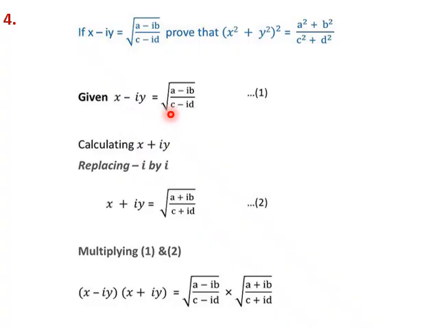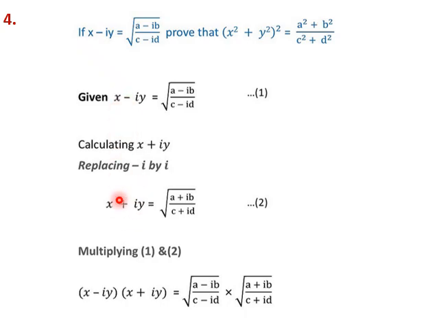How do we get that? If x minus iy is this, x plus iy will be obtained by negating the i value in this. So this will become the square root of (a plus ib) by (c plus id). That's what x plus iy will be. We have changed the sign of the imaginary parts because here also we have changed the sign of the imaginary part.